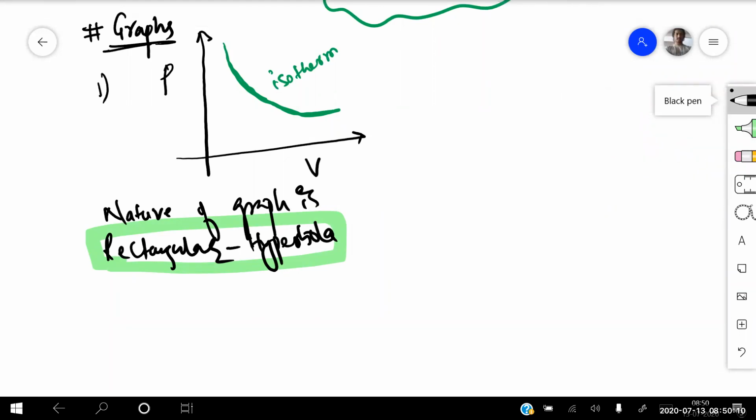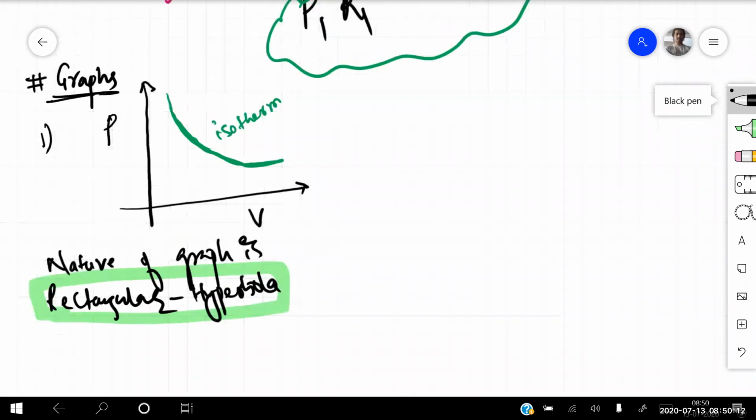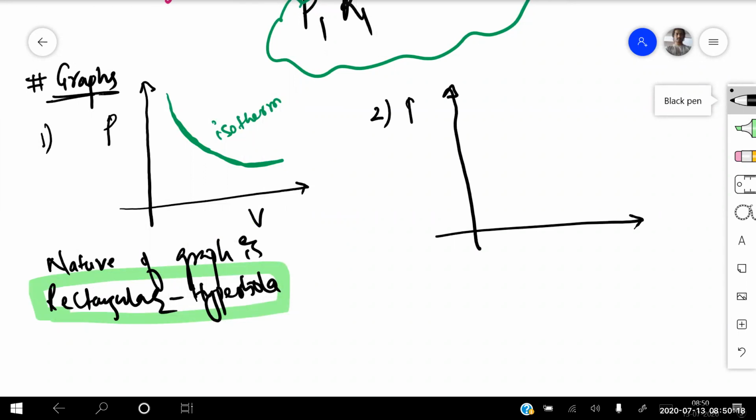Chalo. Let us go for the next graph. If I'm drawing a graph of pressure versus volume, here I'm taking P versus V, or I am taking the pressure, because temperature is remaining constant right now. So we always get a constant, that is T. T is equal to constant. So if I'm drawing a graph between pressure and volume, that graph will always become a straight line, because P and V are always what?